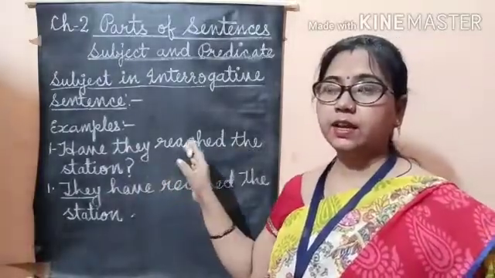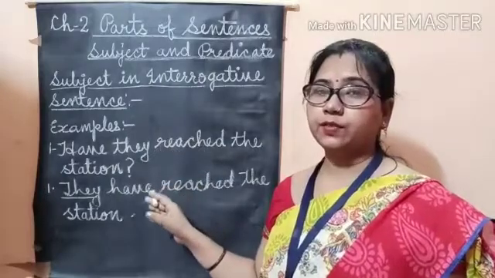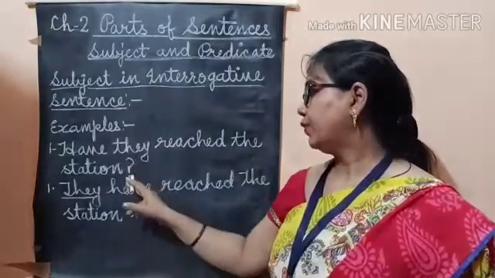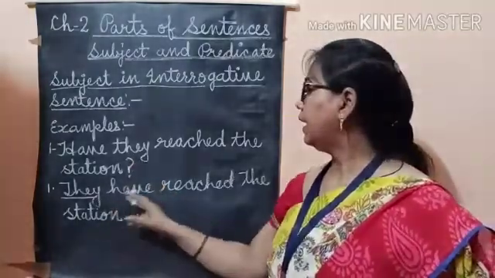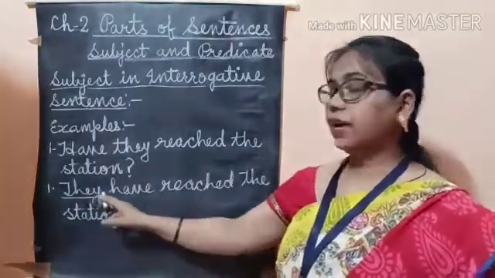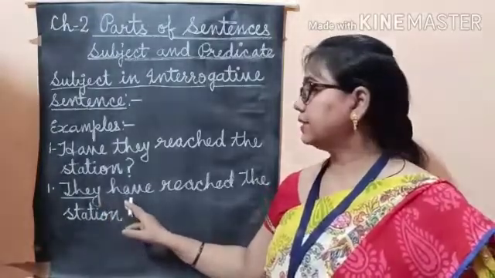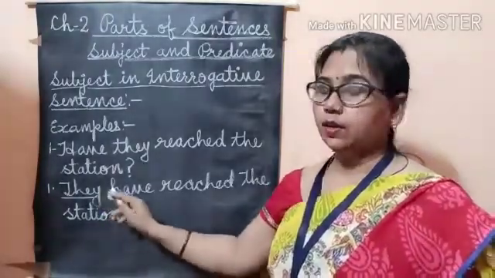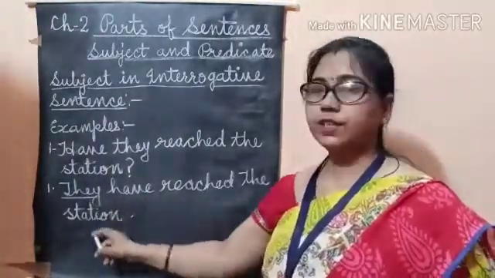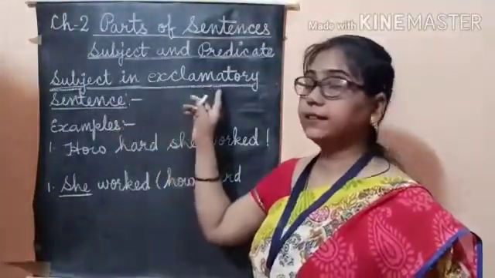This is an interrogative sentence. So to find the subject, we have to change it in statement. So we will change it. They have reached the station. In this sentence, we have changed it as statement. So who have reached the station? So they have reached the station. So they is subject.